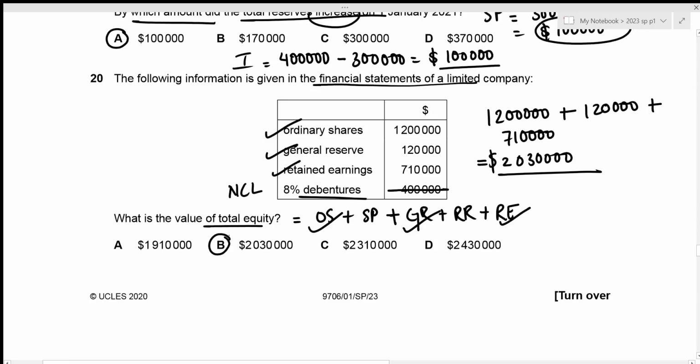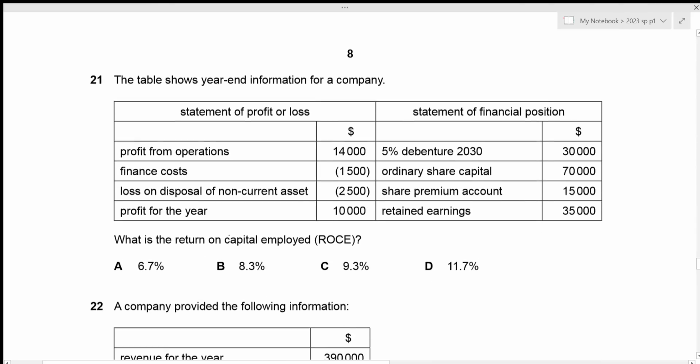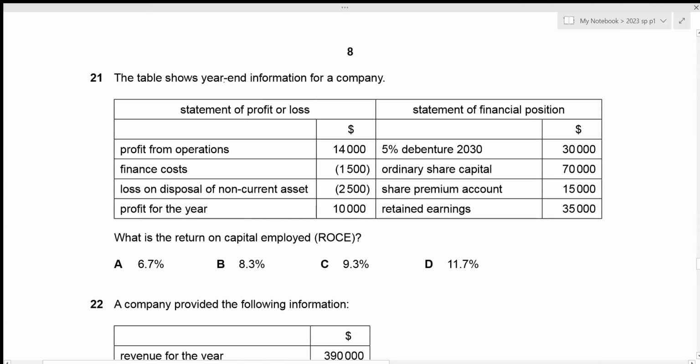Now we can move towards question number 21. The table shows year-end information for a company. We're given the statement of profit or loss, which is basically our income statement, and the statement of financial position. Okay, and now we need to figure out the return on capital employed. So the return on capital employed formula is profit from operations divided by capital employed times 100%.